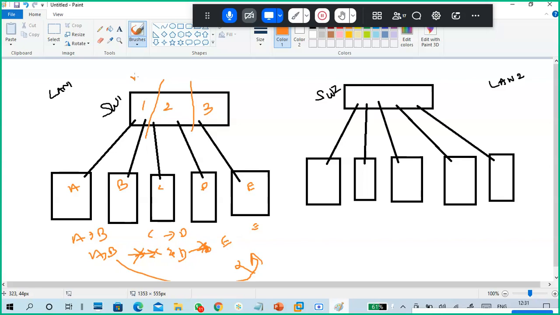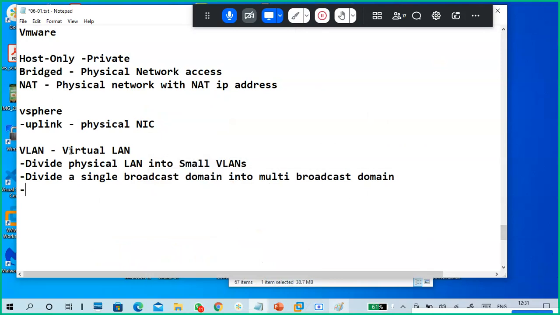So the concept we call a VLAN. So what is a VLAN? Virtual LAN. It divides a physical switch into small LANs, small VLANs.